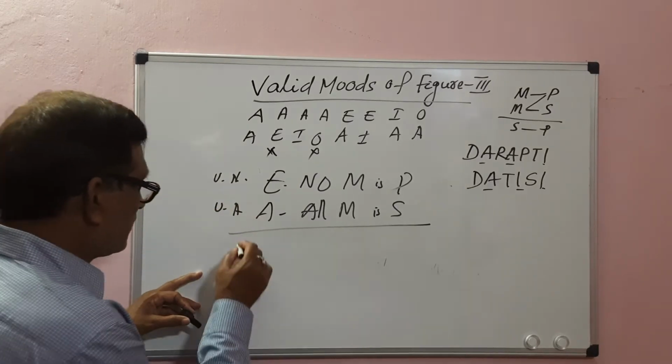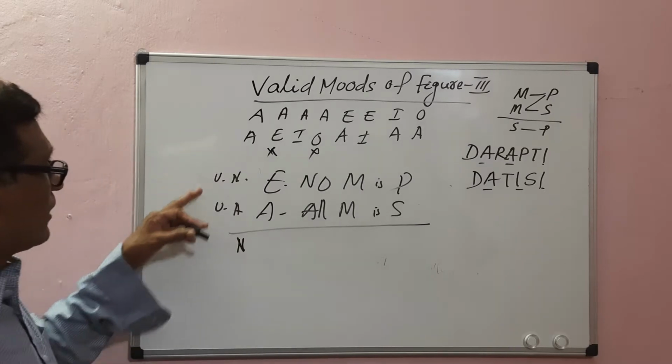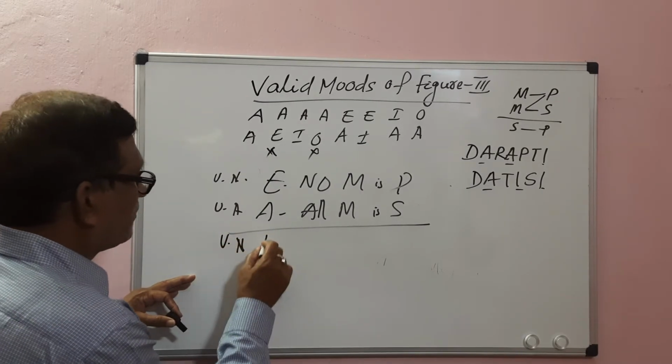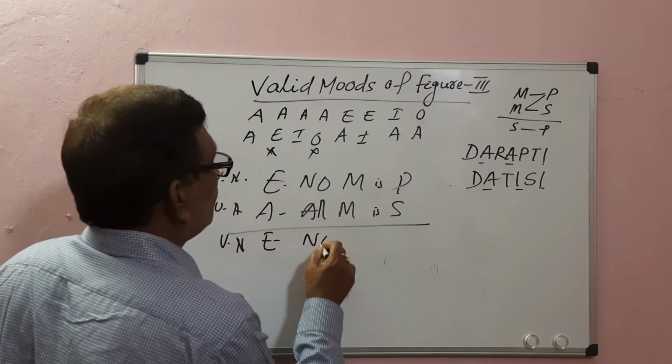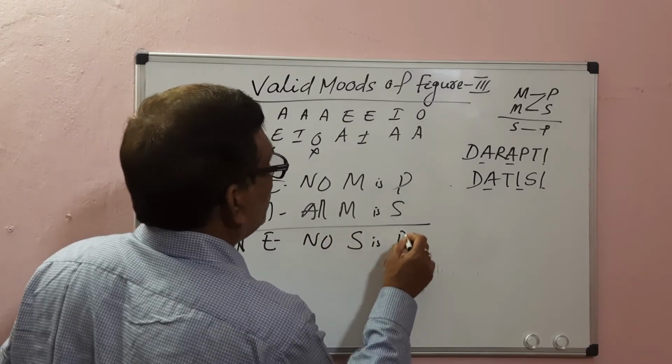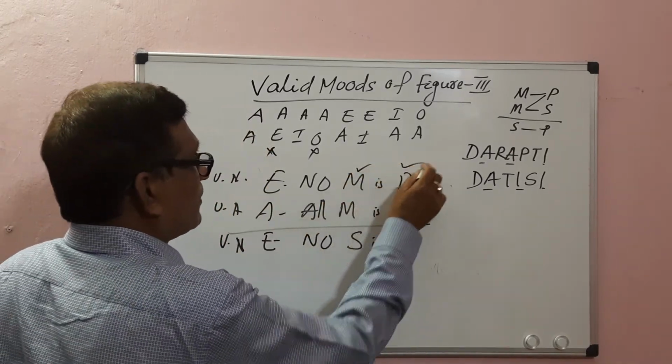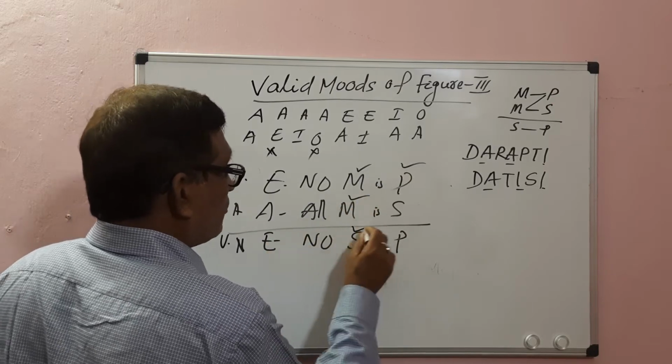One premise is negative, the other is affirmative. So one premise must be negative means the conclusion must be negative. Both are universal, so the conclusion must be universal negative, which means E proposition: No S is P. E proposition distributes both subject and predicate.